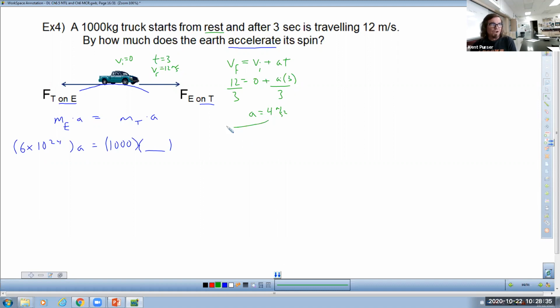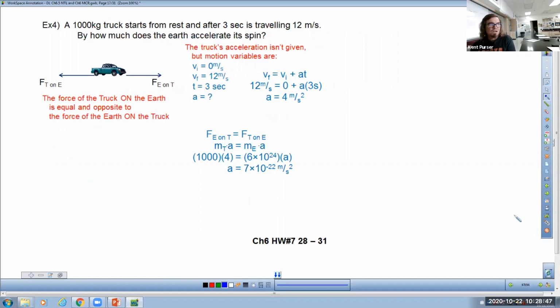Now that we know the acceleration, I can plug that in right here. And then I can solve for the acceleration of the Earth. How much did you spin the hamster wheel? Well, not much. 10 to the negative 22nd power.